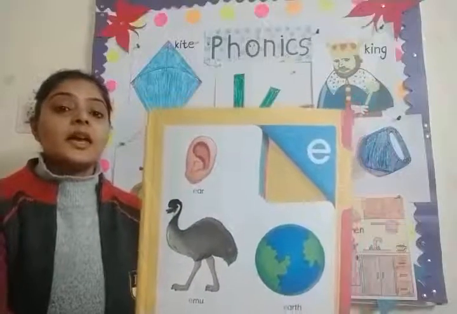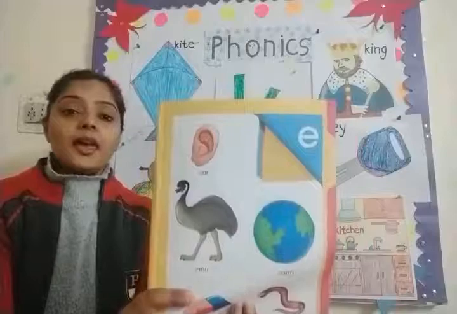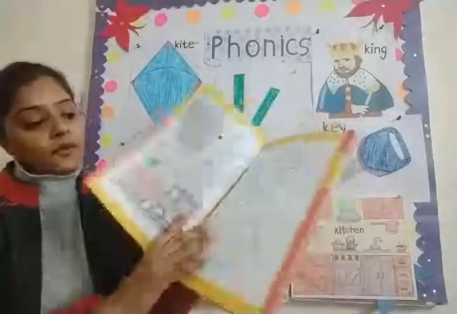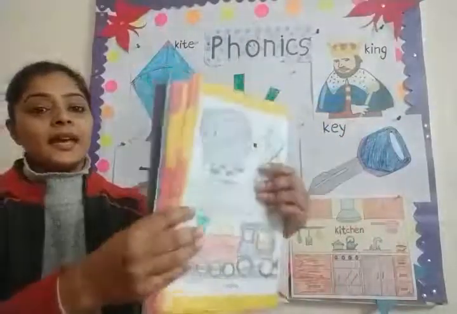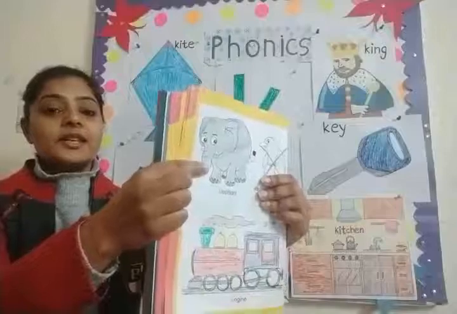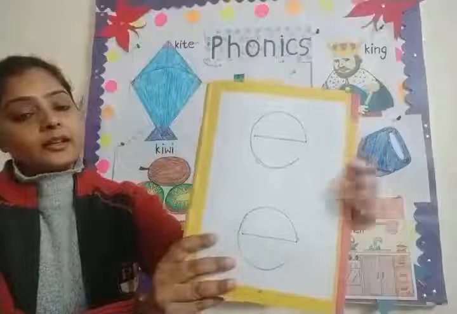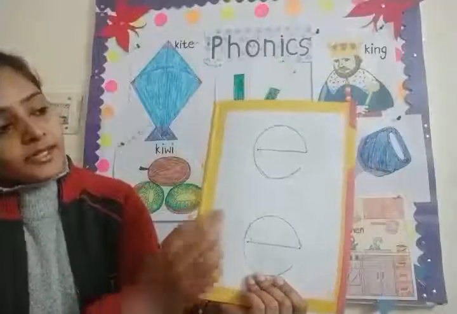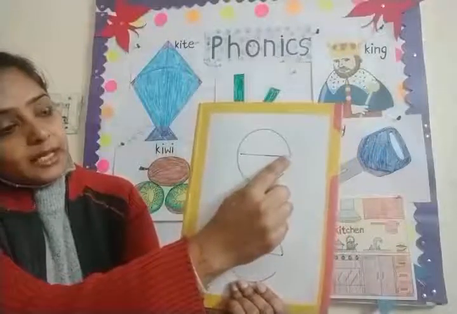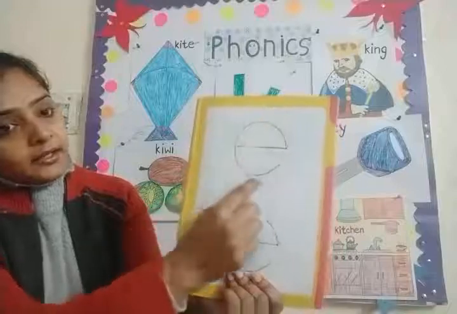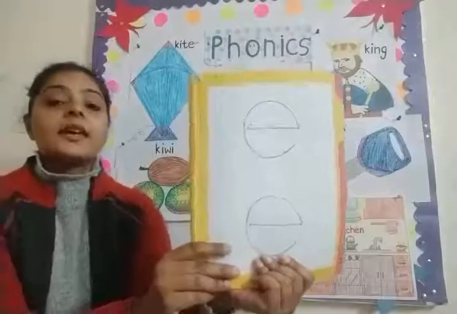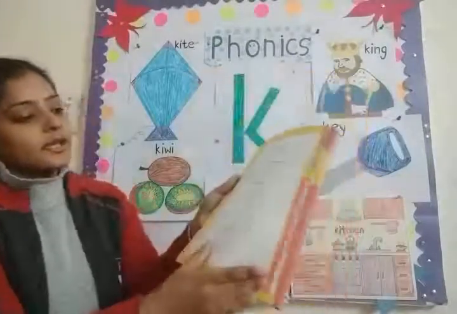Okay. And after D sound, do you remember, children, which sound is this? This is A. A sound. A for elephant. Here you can see the formation of A sound, sleeping line and a curve. This is A sound. Yes.